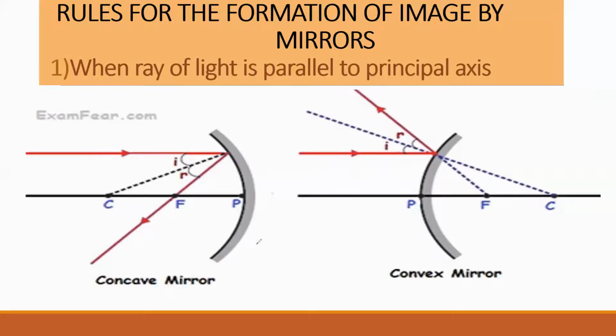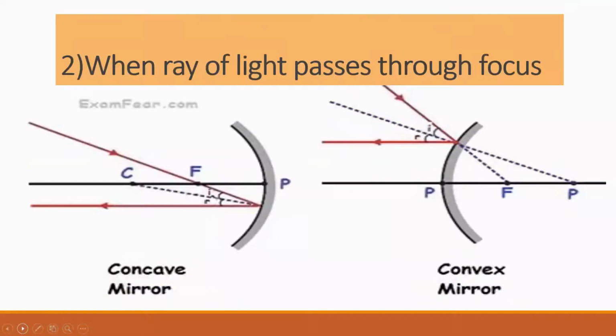Next coming up is your rule number 2 for the formation of images. Rule number 2 says, when a ray of light passes through focus, what happens? When a ray of light is passing through focus, you will be getting just the vice versa of the first rule. The ray is going to become parallel. The reflected ray will become parallel.